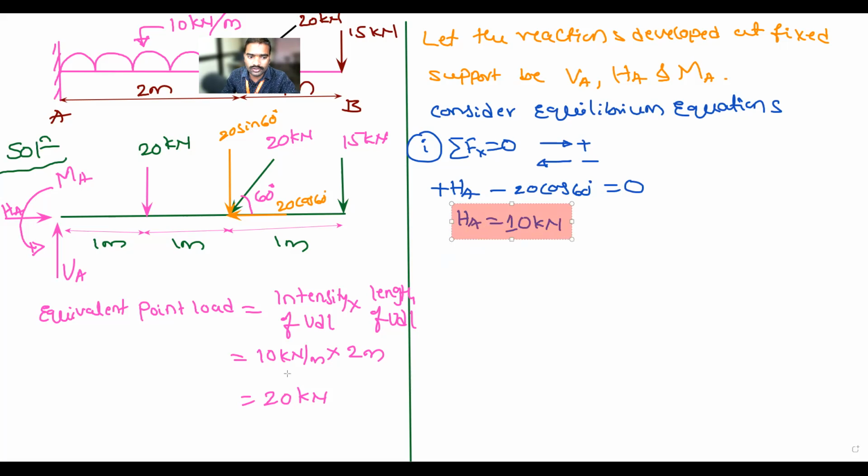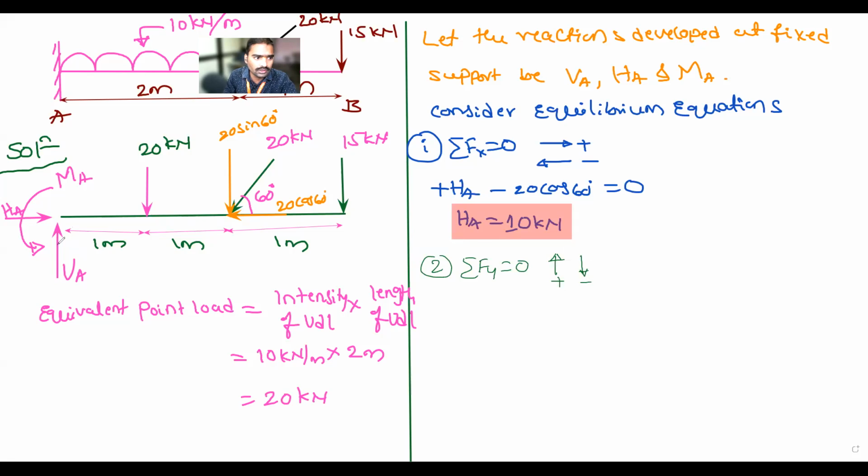So next point is the second equation. What is your second equilibrium equation? Sigma Fy is equal to 0. Fy, y is moving in the upward direction, positive or negative? Positive. If y is moving in the downward direction, positive or negative? Negative. Okay, tell me, what are the forces moving in the vertical direction?